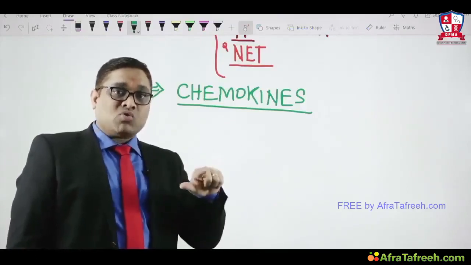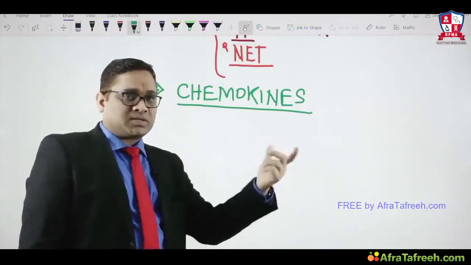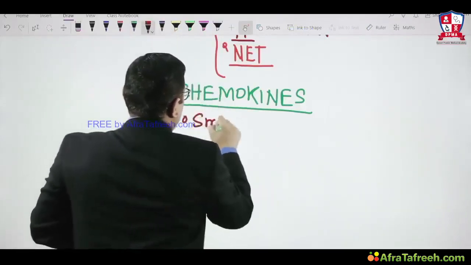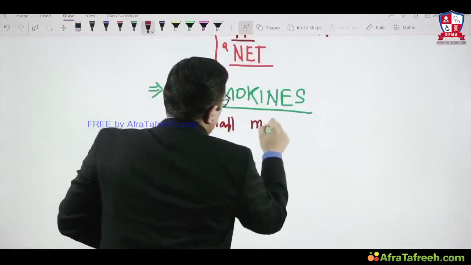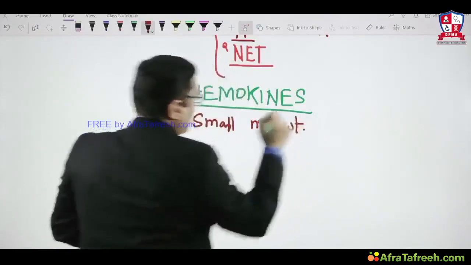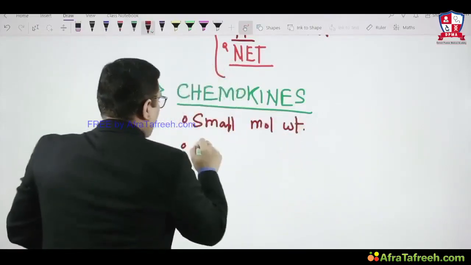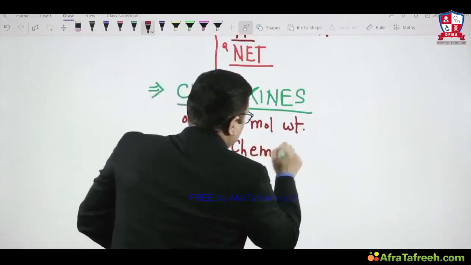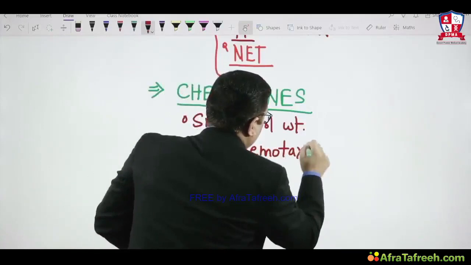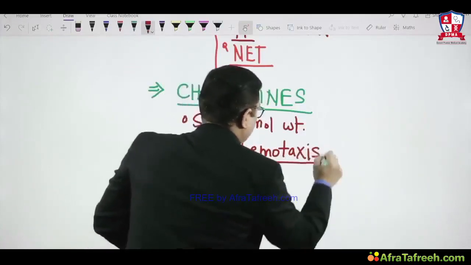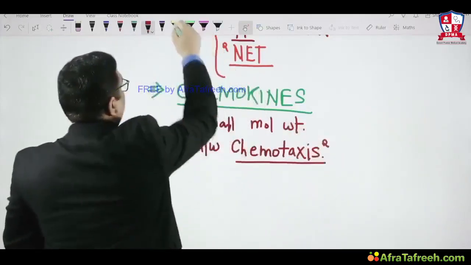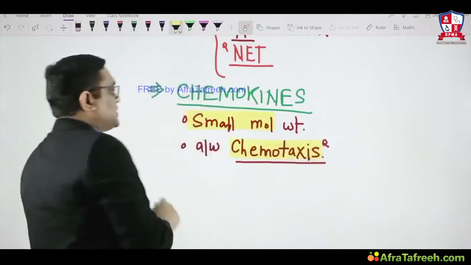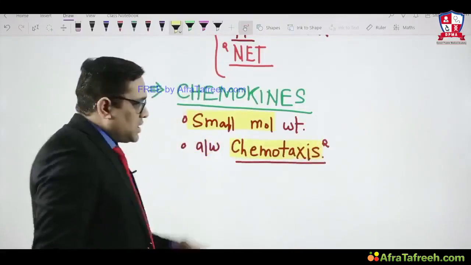The name itself is telling: kine means movement, chemotaxis. So chemokines are small molecular weight cytokines which are associated with chemotaxis.